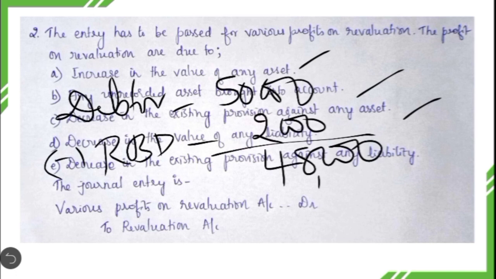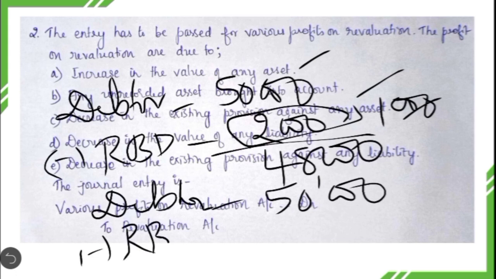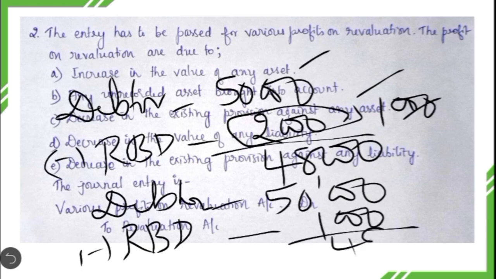But at the time of revaluation, they have come to know that there is no need of maintaining the reserve for bad debt to the extent of 2,000, because they can recover 1,000 out of 2,000. So they are decreasing the reserve for bad debt by 1,000. So thereby the effect will be, from 50,000, they are going to maintain the reserve for bad debt only to the extent of 1,000. So what will be the net debtors they are going to show in the books of account?